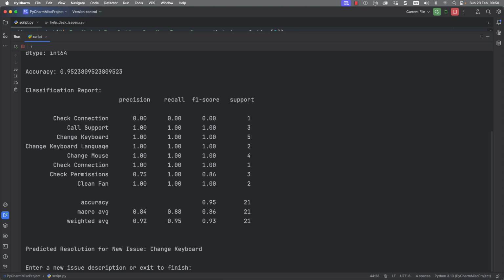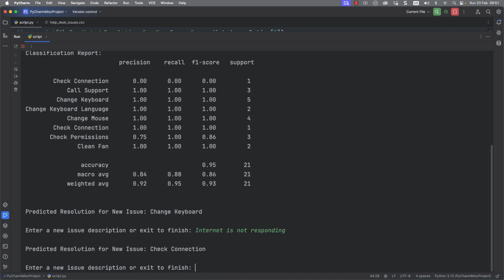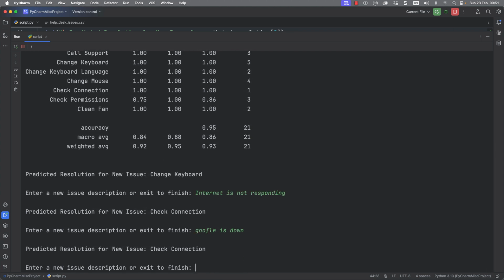And we can go through, and we're only interested now in the prompt at the bottom of the page. Internet is not responding. I've got a slight typo there. Let's go through and just tidy that up a little bit. And we can see now we've got check connection. But let's put Goofle is down. So again, a typo there, but it doesn't really matter. We're now checking connection. So this is all looking good.